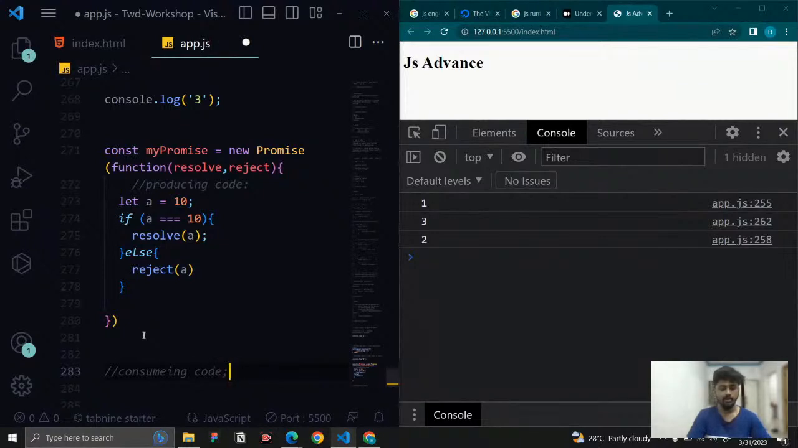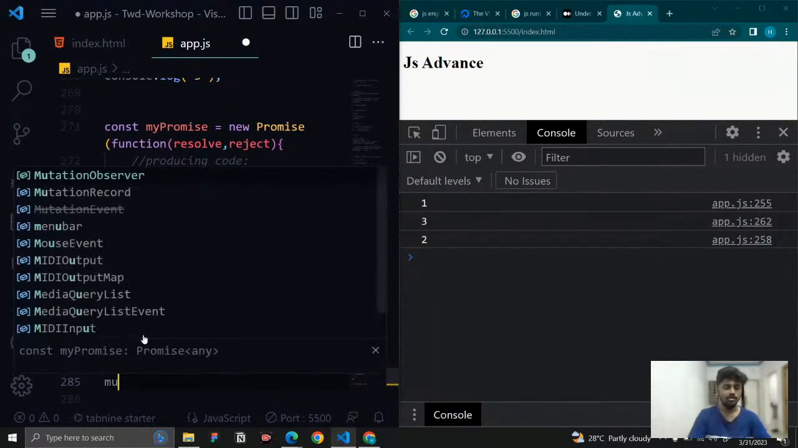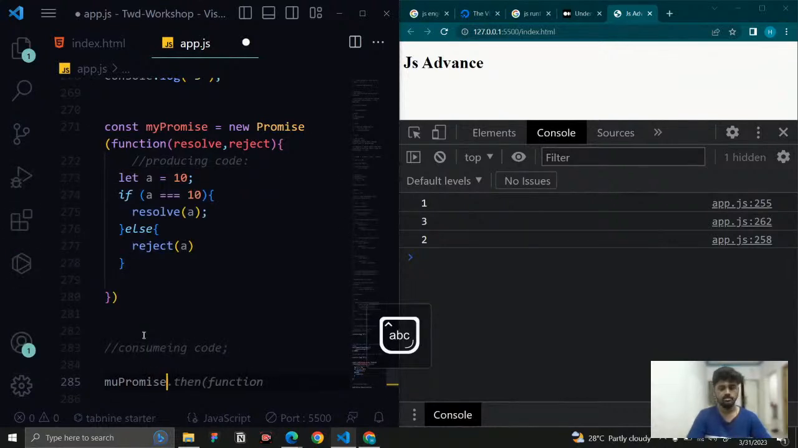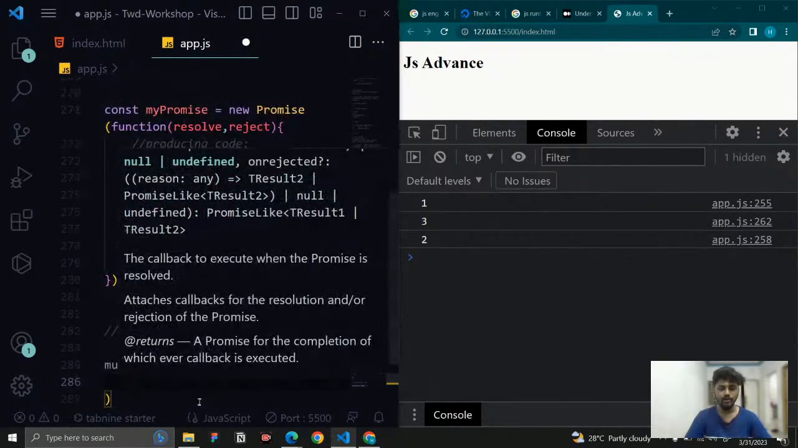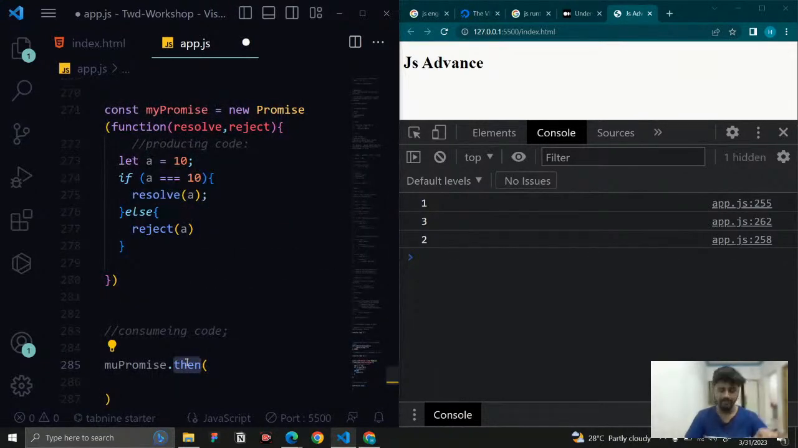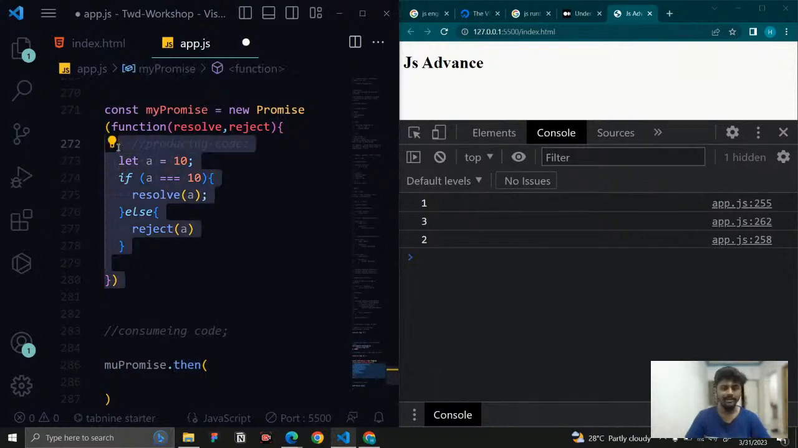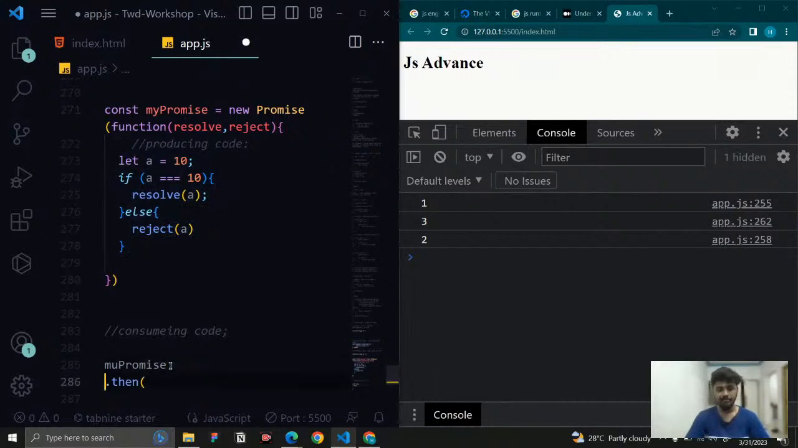So how can you write this consuming code? Just call the variable name, myPromise dot, and here you can use a word called then. What is this then going to do? Well, this then is going to wait for this producing process to complete. Once the process is completed, it may take 1 hour, it may take 30 seconds, 2 seconds, 3 seconds, whenever it completes, it is going to wait for it.